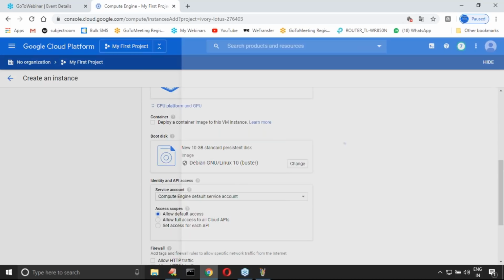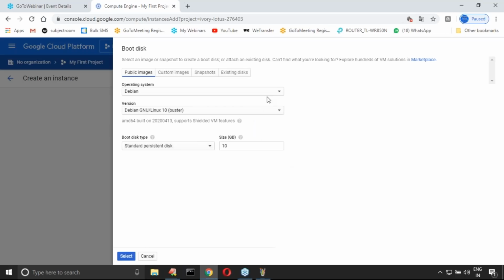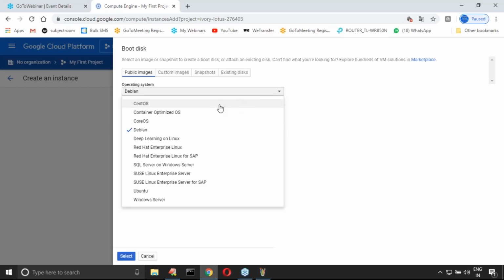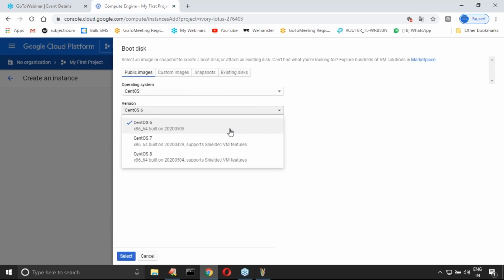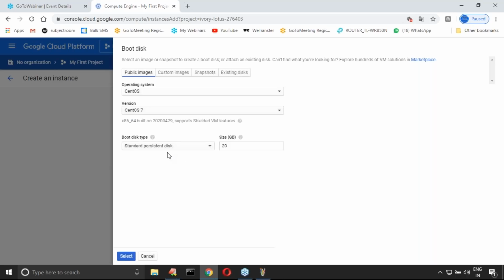Now change. Here multiple things are available: CentOS, Container Optimized OS, Core OS, Debian, Deep Learning, Red Hat Enterprise Linux for SAP, SQL Server on Windows Server, SUSE Linux, Ubuntu, Windows Server. All these, anything you can select, no problem at all. Now my requirement is CentOS. In the CentOS, which version you require? CentOS 6 or 7 or 8. Any OS you can select. CentOS 7, I took, sir.